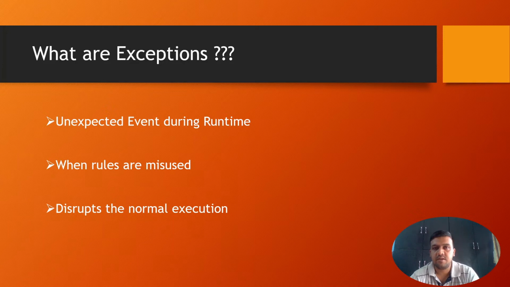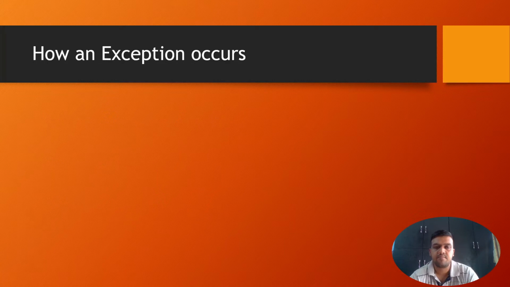So it actually disrupts your normal flow of execution. Whenever you execute your program, the execution starts from the first line and goes from top to end line. But whenever an exception occurs, it disrupts your normal flow of execution. How it actually does that, let us see by a small graphic example.